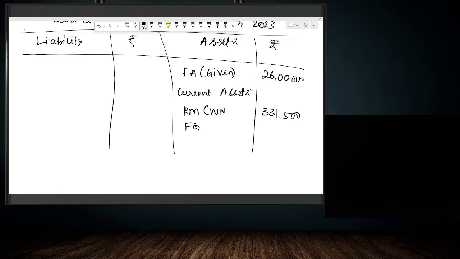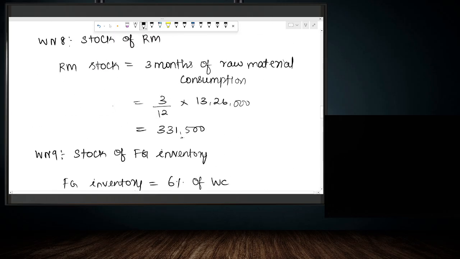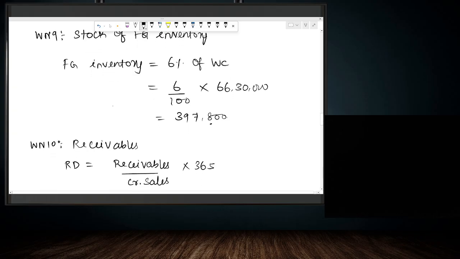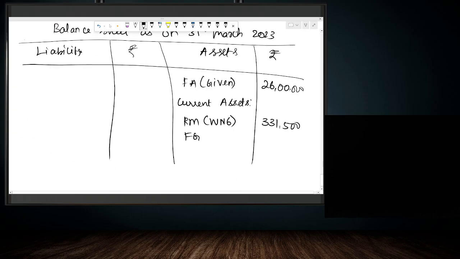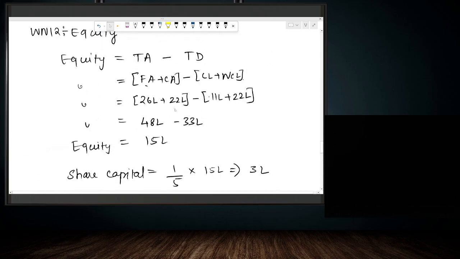Raw material stock is coming from working note number 8, and finished goods stock comes from working note number 9. It is 3,97,800. Then we calculated receivables in working note number 10. The amount of receivables is 12,82,192 rupees.